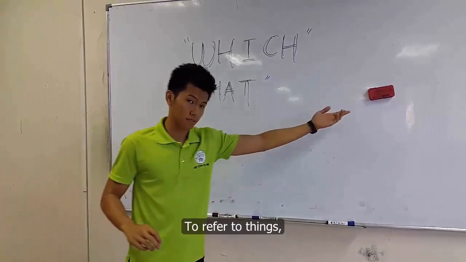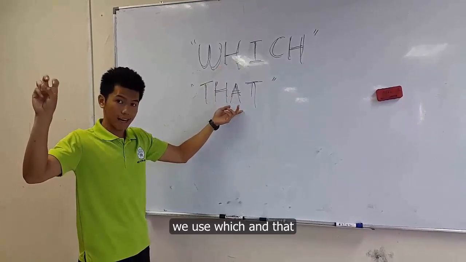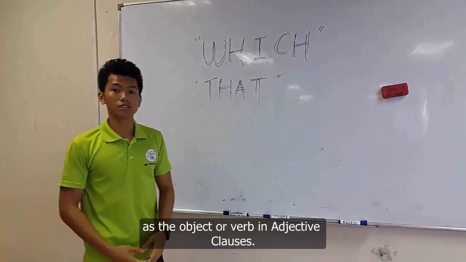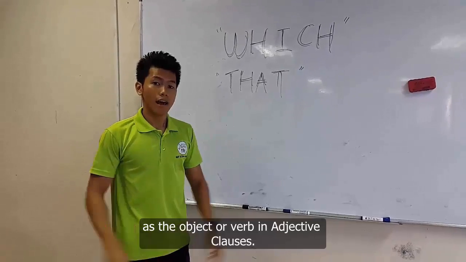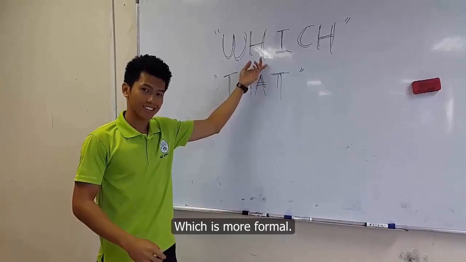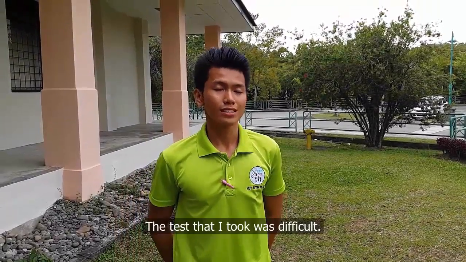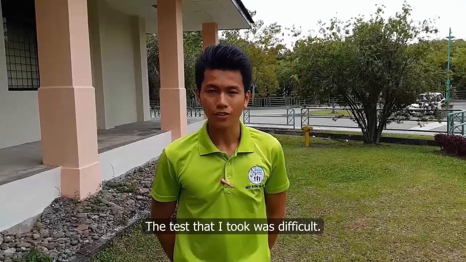To refer to things, we use which and that as the objects of verbs in adjective clauses. Which is more formal. Example: the test which I took was difficult. Example 2: the test that I took was difficult.